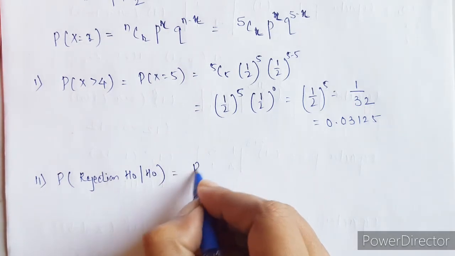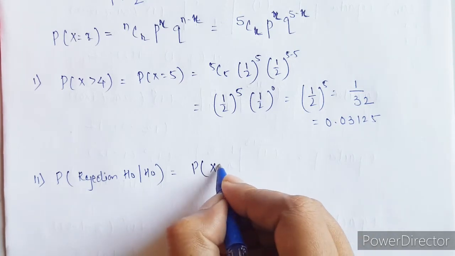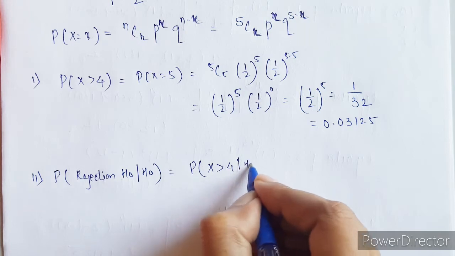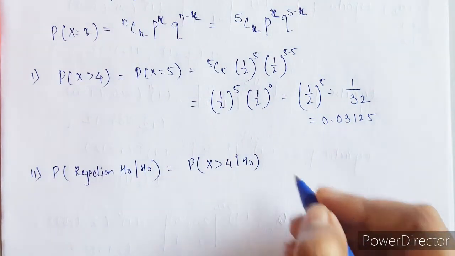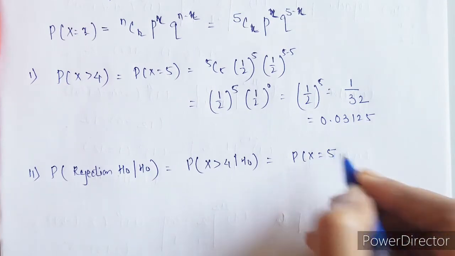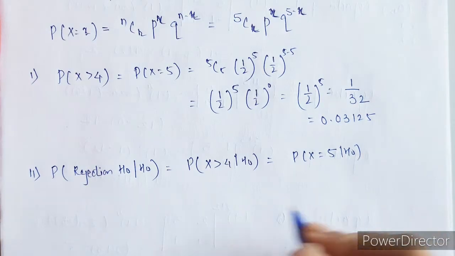We are going to reject the null hypothesis whenever x is greater than 4, even though the null hypothesis is correct. So basically we are finding the probability of x equals 5.